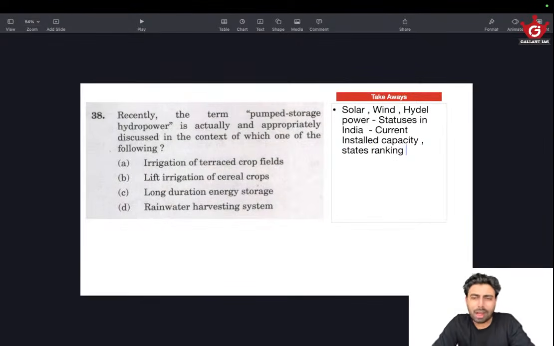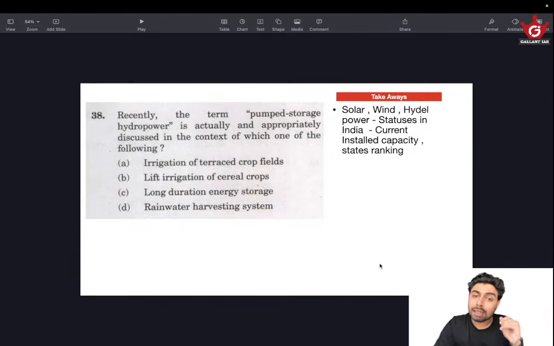Just go through these rankings or find details closer to the prelims examination, because these will be short-lived in our memory and we'll forget them easily. Even if in a test series this kind of question comes and you get it wrong, don't feel bad. You will be able to get it right in the actual examination, because in the last month you can go through these rankings and use some mnemonics and techniques to learn them. Don't invest much time right now, because you will forget it. There will be a tendency to rely on knowledge, but knowledge wouldn't do most of the things. In at least 50% of the questions, we won't have the exact knowledge.